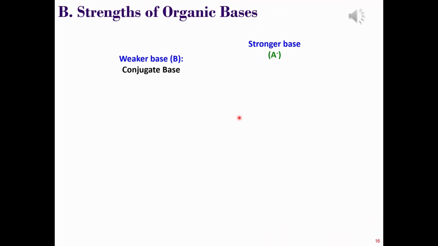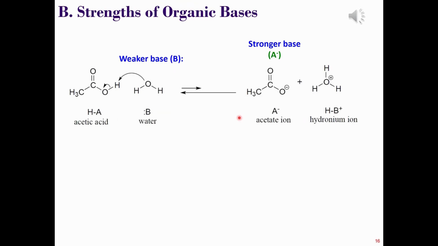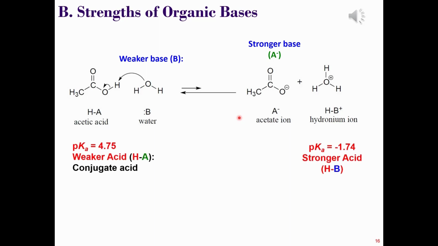We may be able to figure out what's going on based off the previous slides, which is great, but for completeness, let's go through this example. First things first, you have to identify the acid and the conjugate acid to make use of their pKa values. In this case, acetic acid is, well, yes, an acid. But also look at the curly arrows. The proton is being donated to water.